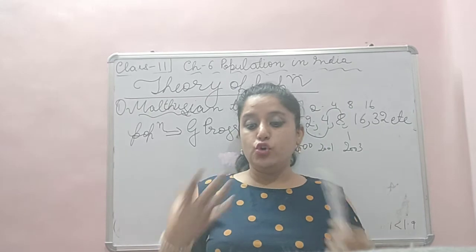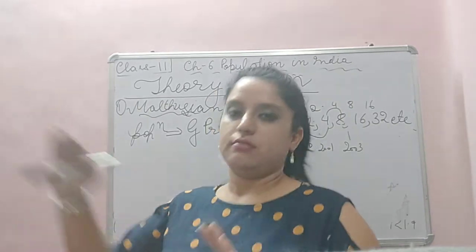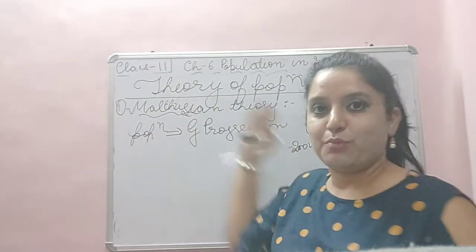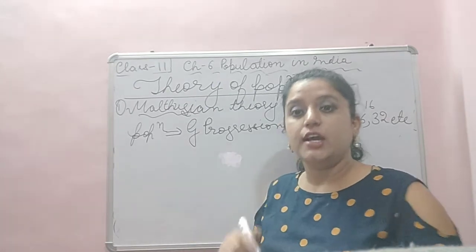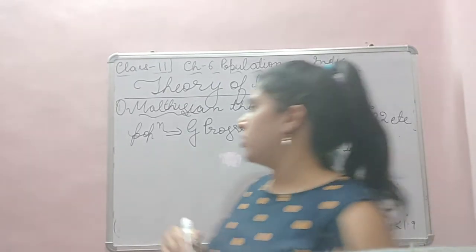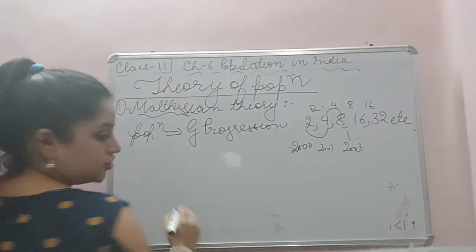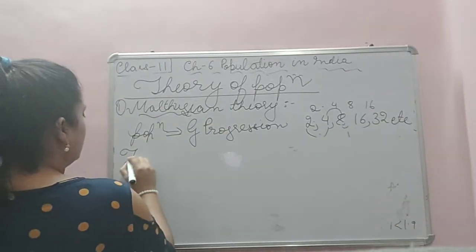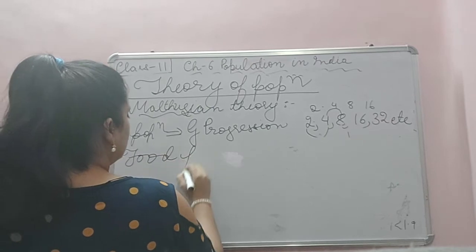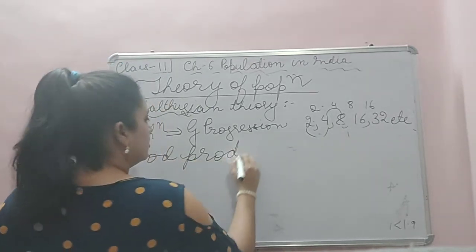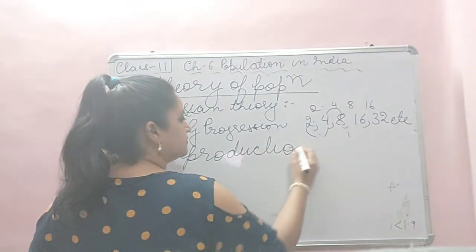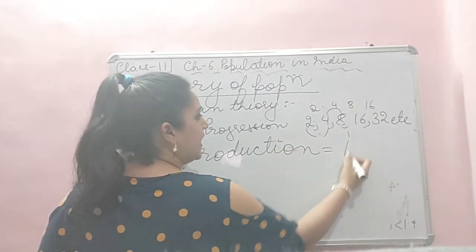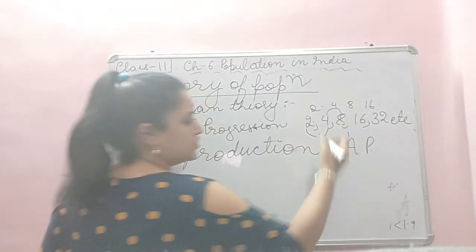Right? Whereas food production is at a constant rate. Not at an increasing rate like population, but a constant rate, that is arithmetic progression. Food production is growing as per arithmetic progression.